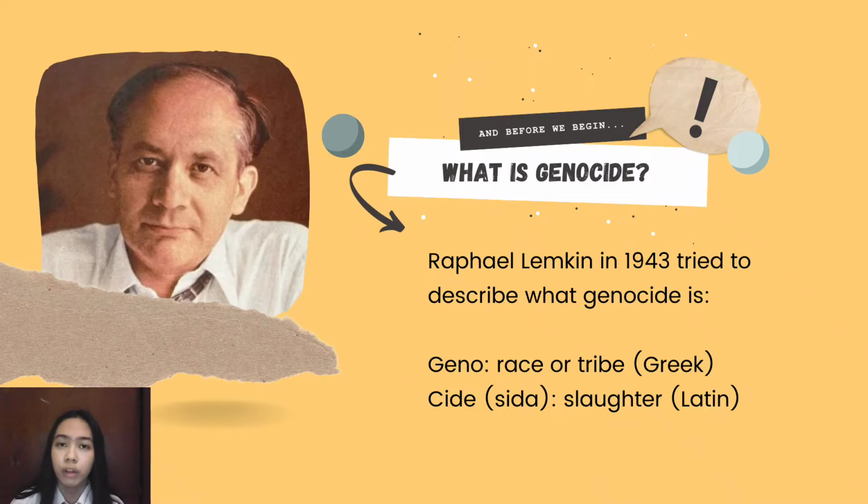First of all, before 1943, there was never a term genocide. In 1943, a Polish Jewish lawyer named Raphael Lemkin tried to describe what genocide is. The word genocide was formed by combining two words, namely geno and side. The word geno, which is Greek, means race or tribe. Meanwhile, the word side, or caedere in Latin, means slaughter. In the dictionary, the definition of genocide is simple. Just as homicide means killing a person, genocide means killing a people, such as an ethnic or religious group.